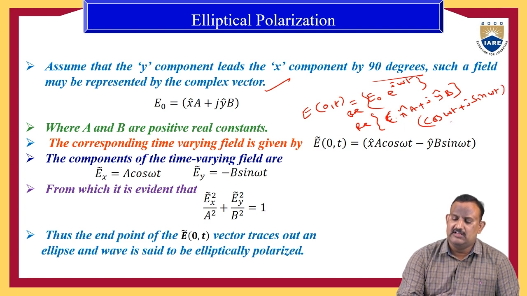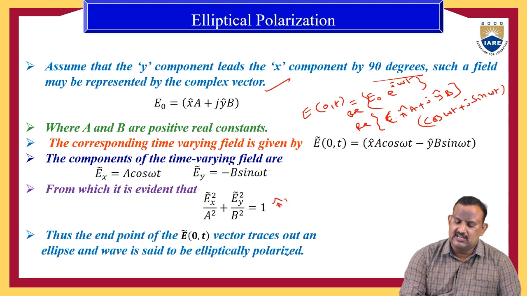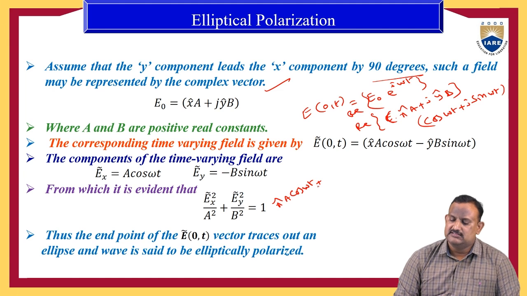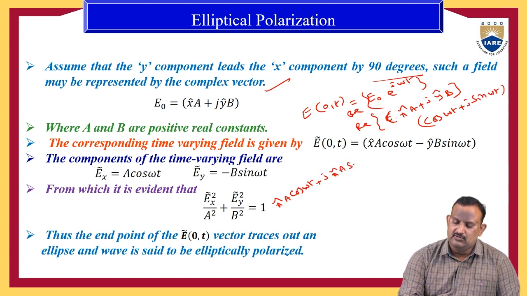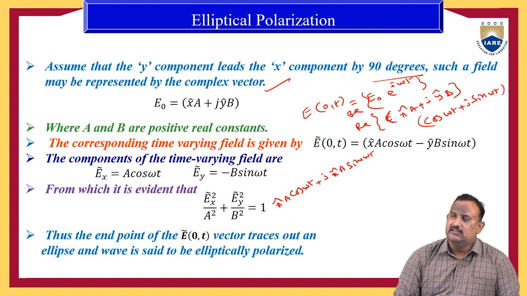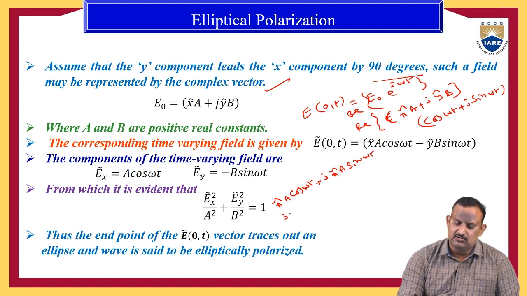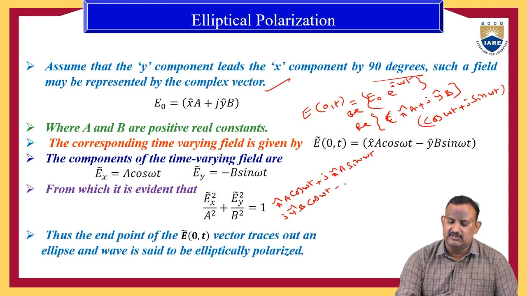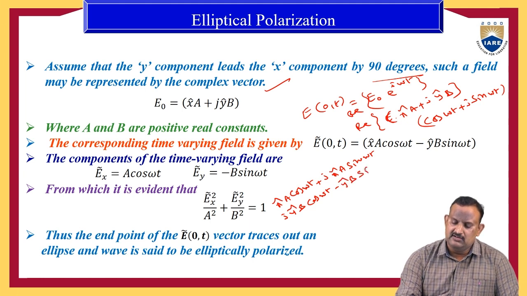So if we multiply the two equations, the first one is x cap A cos omega t, plus the second one, j into x cap A into sin omega t, and the third one is j into y cap B into cos omega t, minus j square, which is minus 1. Therefore, it is y cap B into sin omega t.